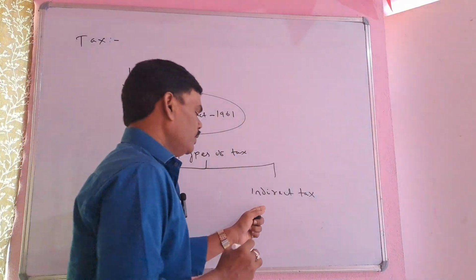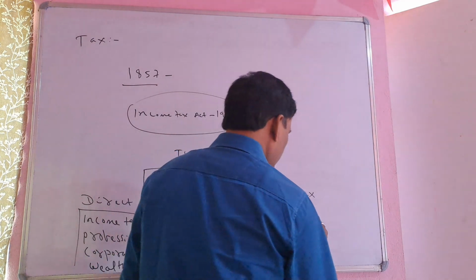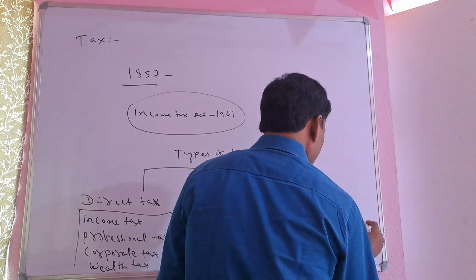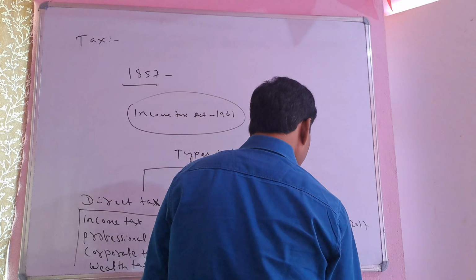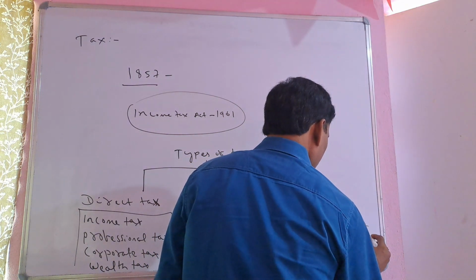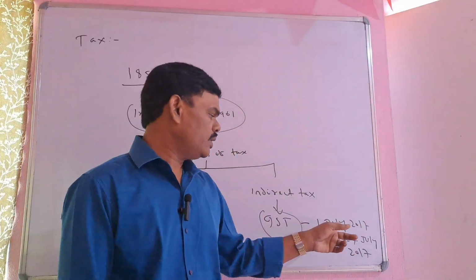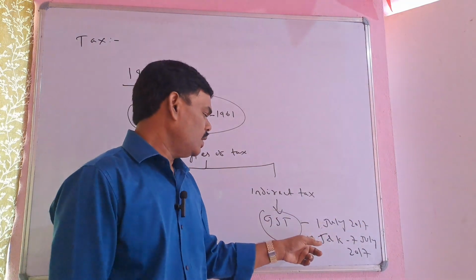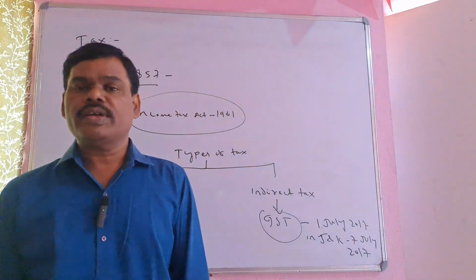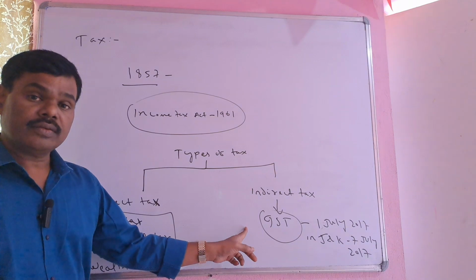Then indirect tax is right now GST, goods and service tax. GST was implemented on 1st July 2017, but in Jammu and Kashmir it was 7th July 2017. So these taxes we are paying indirectly to the government.